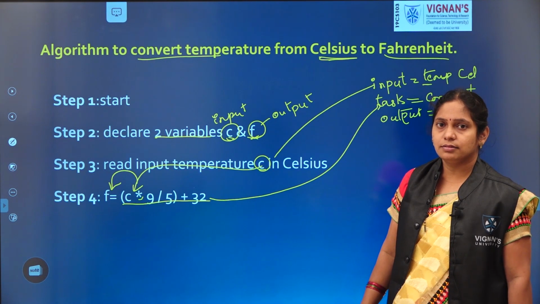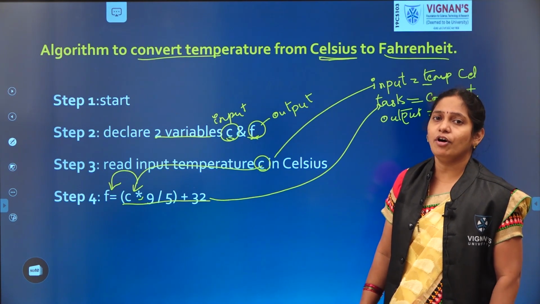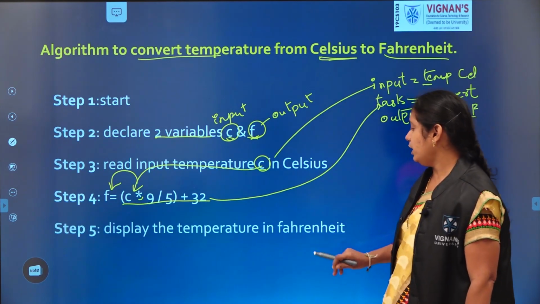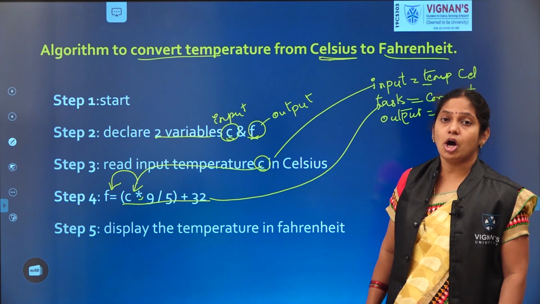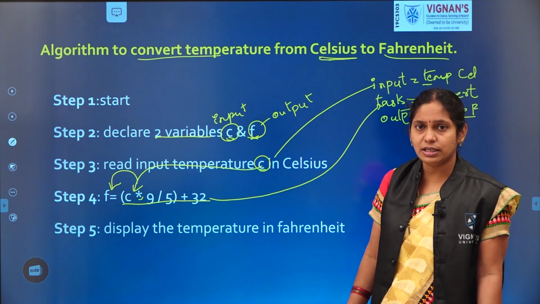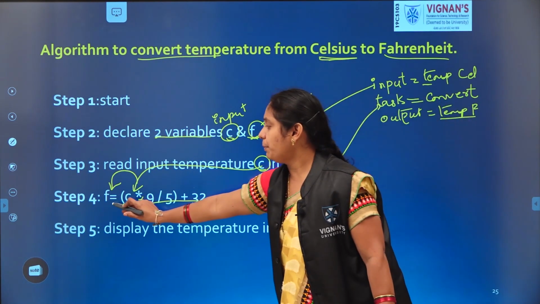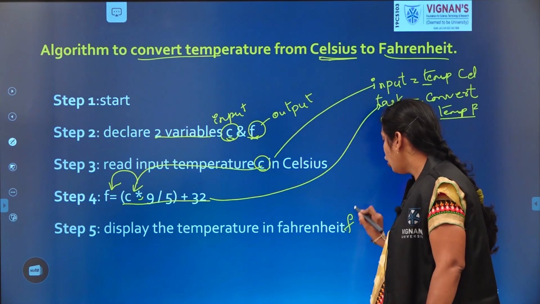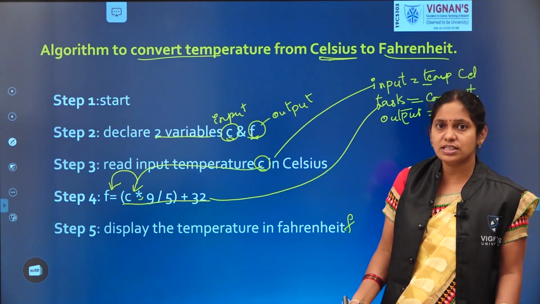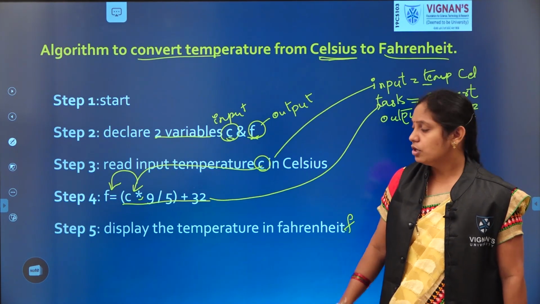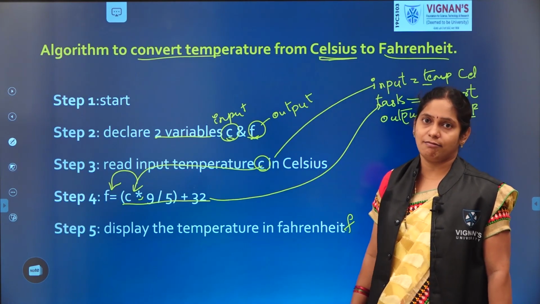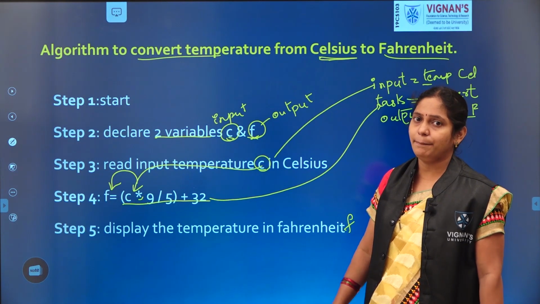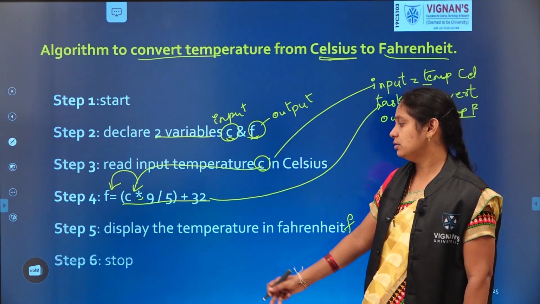After that we need to print the Fahrenheit temperature. That output needs to be displayed. Display the temperature in Fahrenheit form. How do we display it? Where is the temperature in Fahrenheit form? We stored that Fahrenheit temperature in the variable F. So in step 5, we display the value of F, which holds the temperature in Fahrenheit form. Anything else to do? No, we completed. What next? Stop.